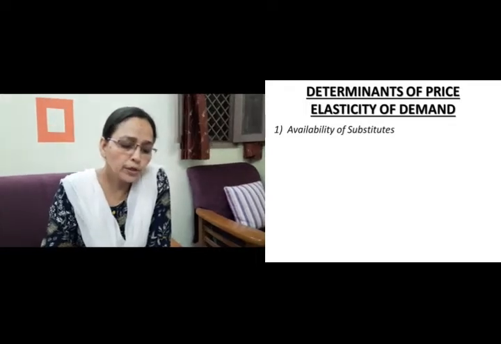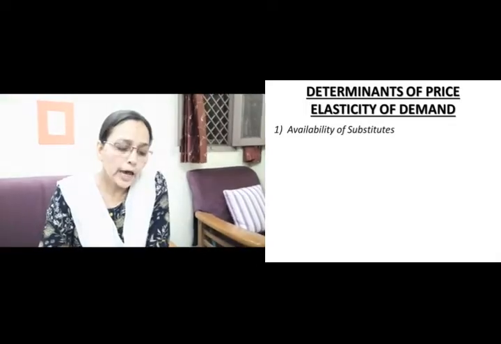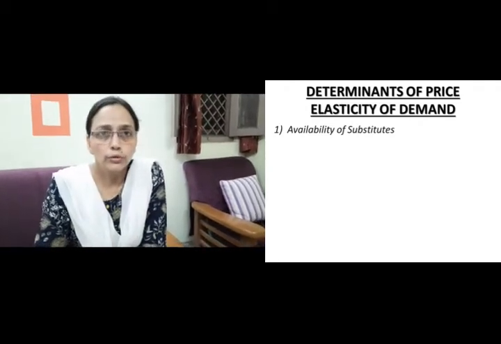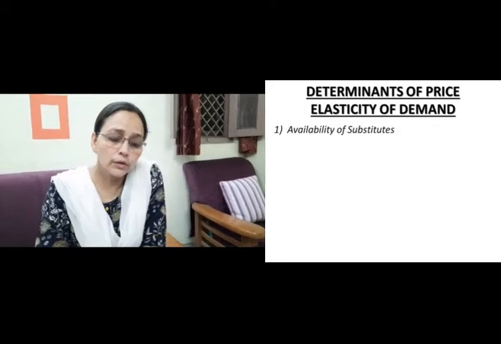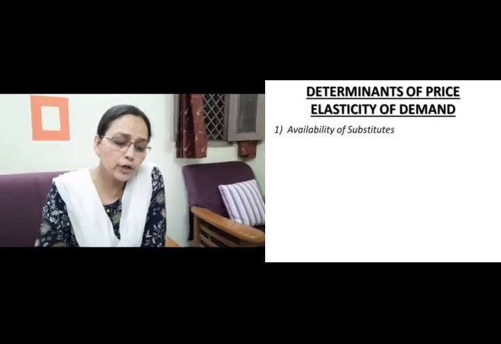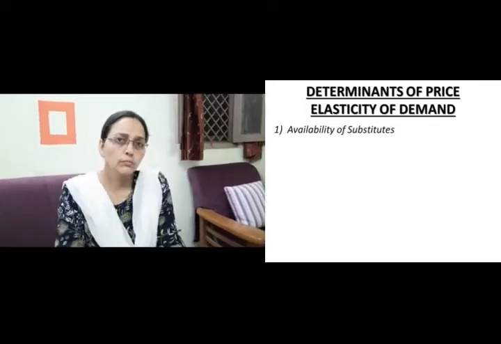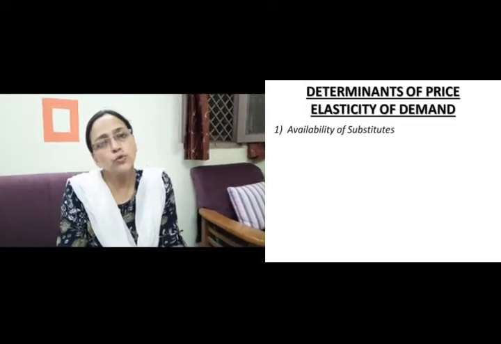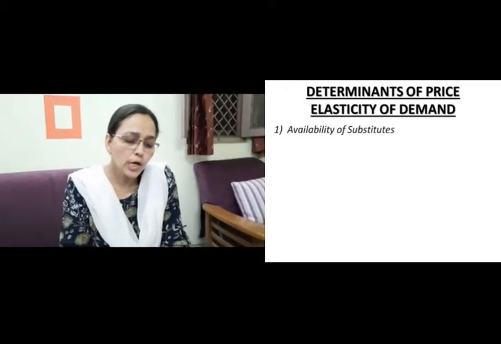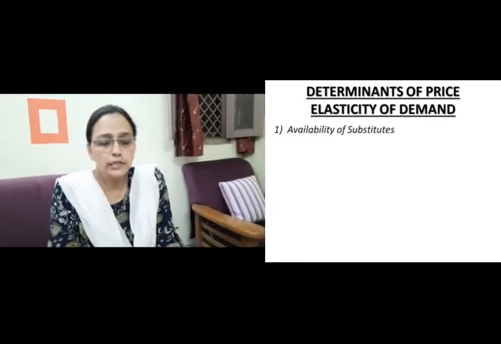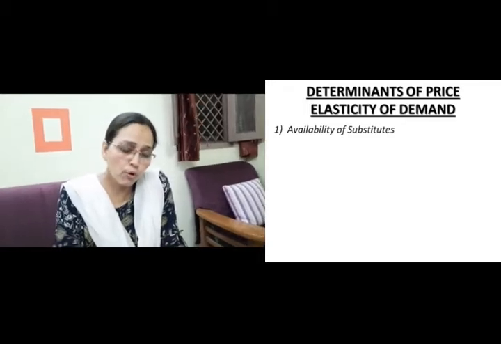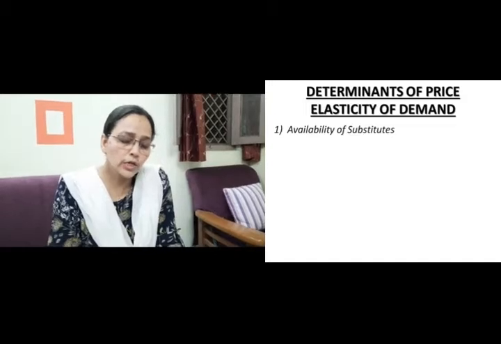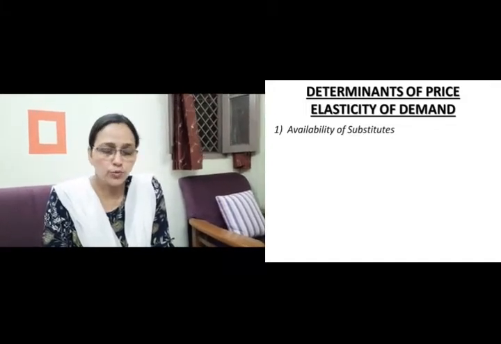If the number and kind of substitutes available for a commodity are more, that is, the more the substitutes and the closer the substitutes, the demand is likely to be elastic. Even a small fall in price will induce more people to buy this commodity rather than its substitutes, right?